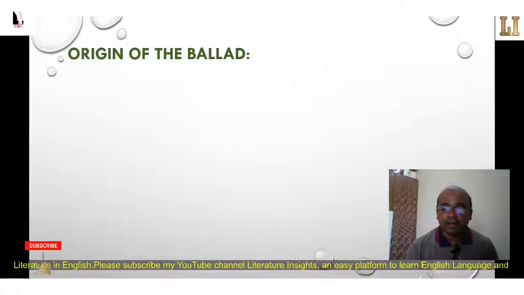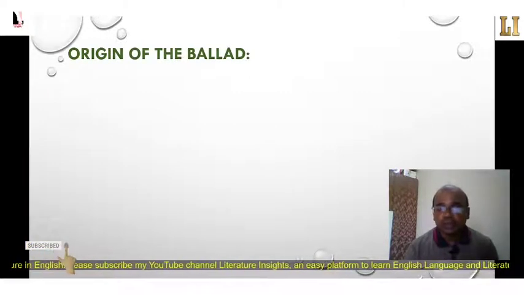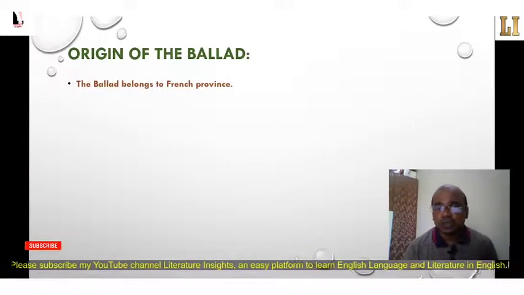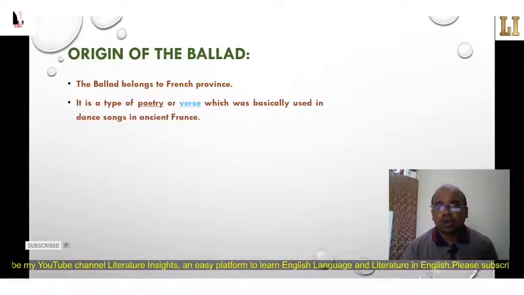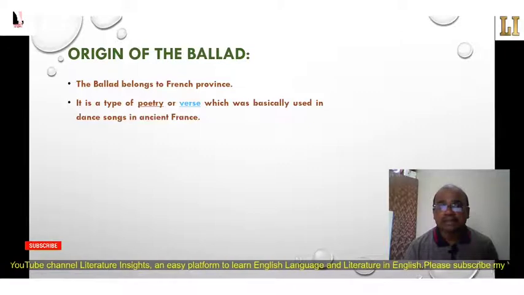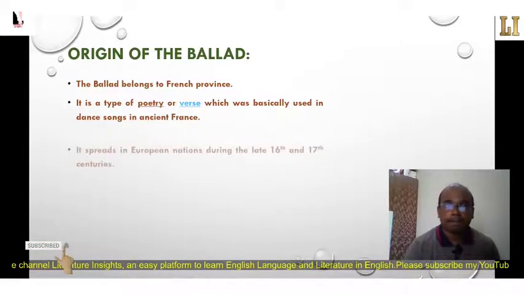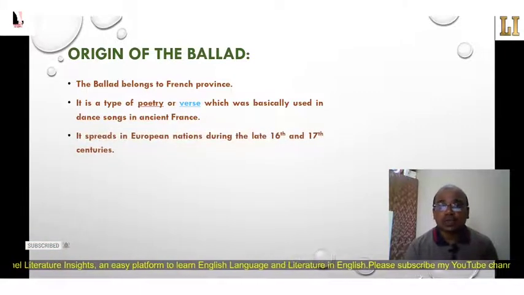So now the first point is the origin of the ballad. For learners of English literature, it is important to know the etymology of the ballad. The ballad belongs to France. Ballad is a type of poetry or verse which was basically used in dance songs in ancient France. Ballad spread in European nations during the late 16th and 17th centuries. It flourished at the time of the 16th and 17th century, and it reached its peak during the romantic period of the 19th century.